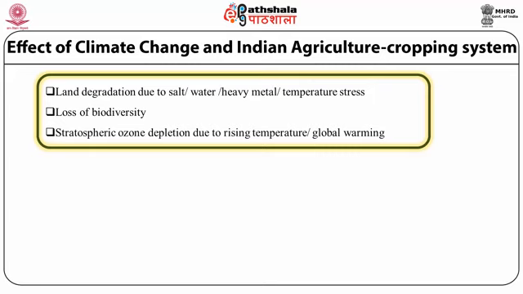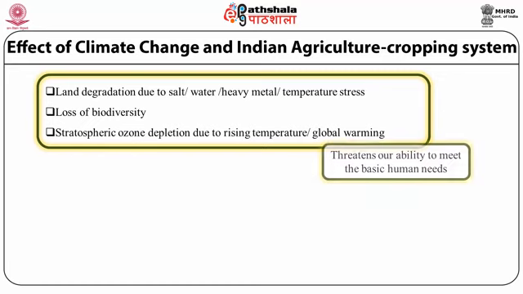Further, the temperature of the environment is going to rise day by day, which causes stratospheric ozone depletion, that is global warming, which again affects the Indian agriculture cropping system and is a threat to human beings.